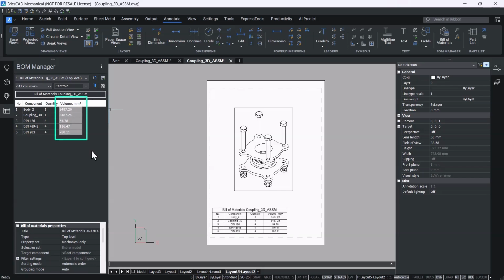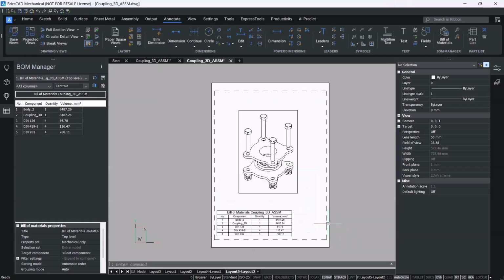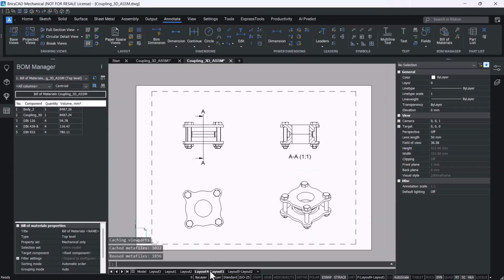Now you can see that the volume of individual components in the assembly is inserted in the table, and it is also updated in the table and the layout. Hence, we have created two documents from the 3D mechanical assembly.